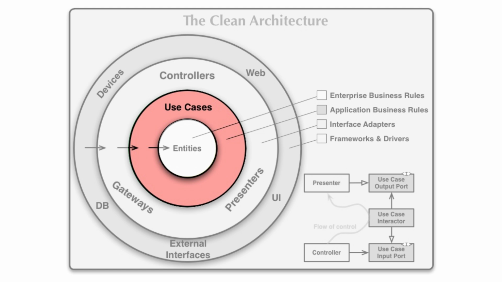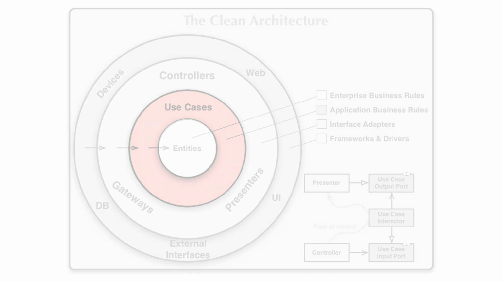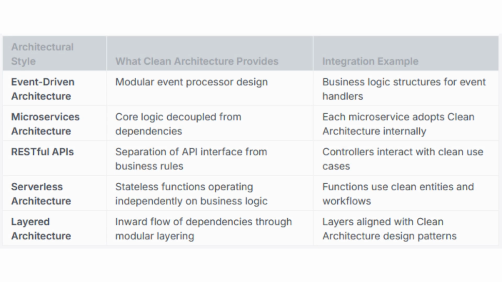Evolution-friendly design. By focusing on use-case-driven design and encapsulating every layer, for example, UI, system infrastructure, or frameworks, clean architecture allows the platform to evolve naturally as new requirements emerge. Adaptation to any architectural style. Clean architecture is highly adaptable, meaning it can incorporate other architectural styles, like event-driven, microservices, or RESTful APIs, as needed without violating its core principles.